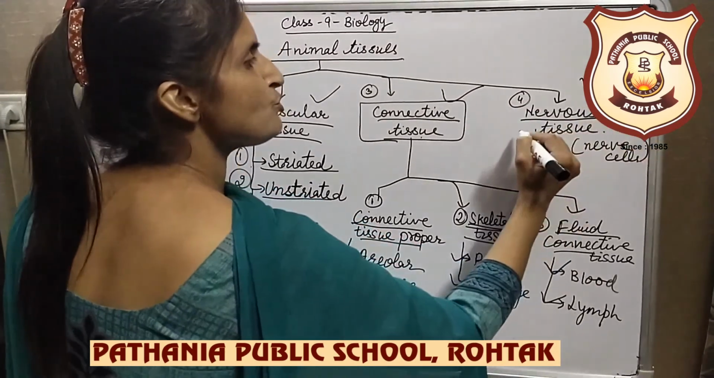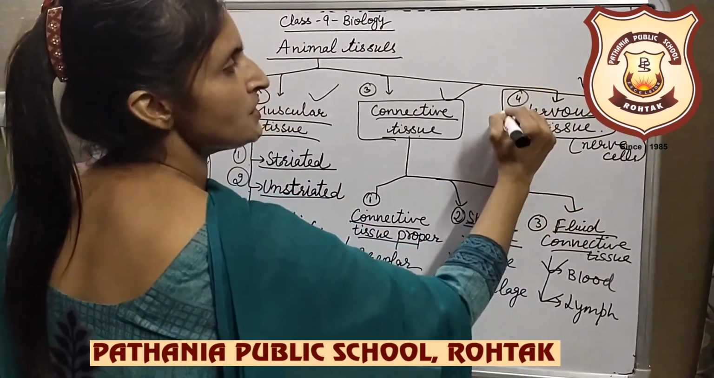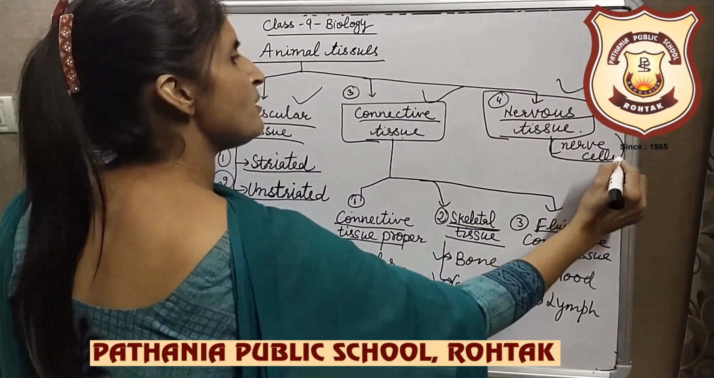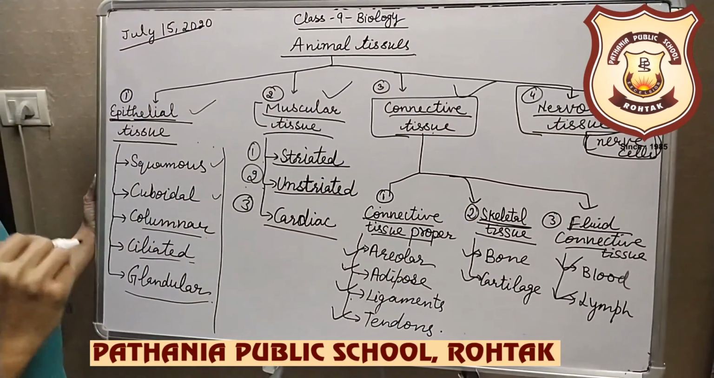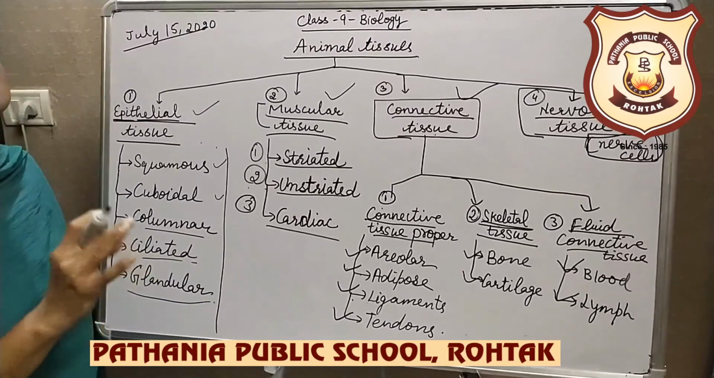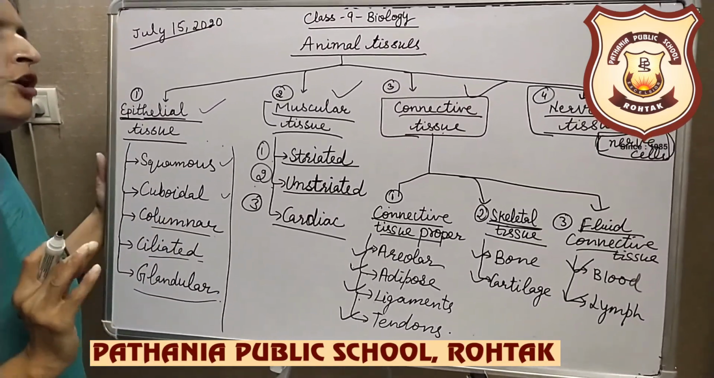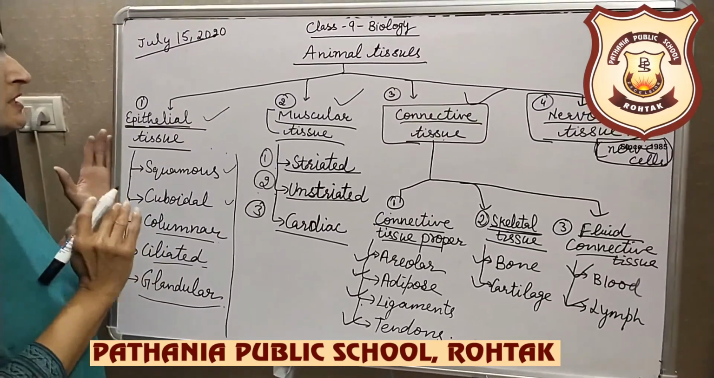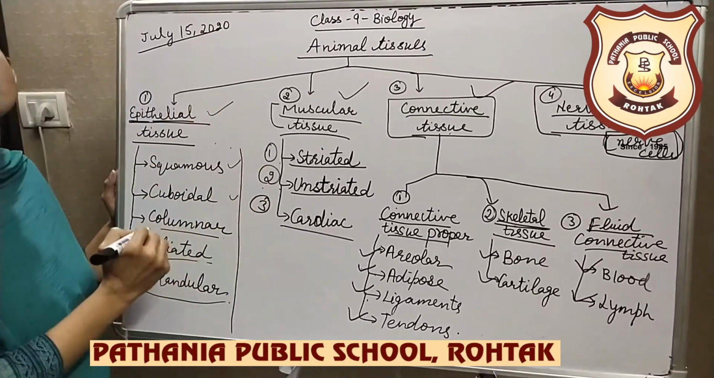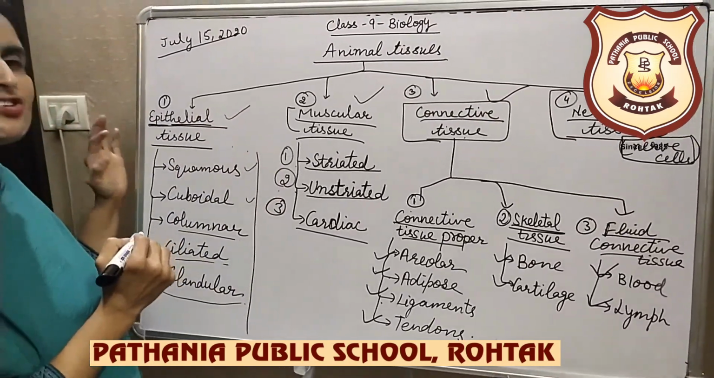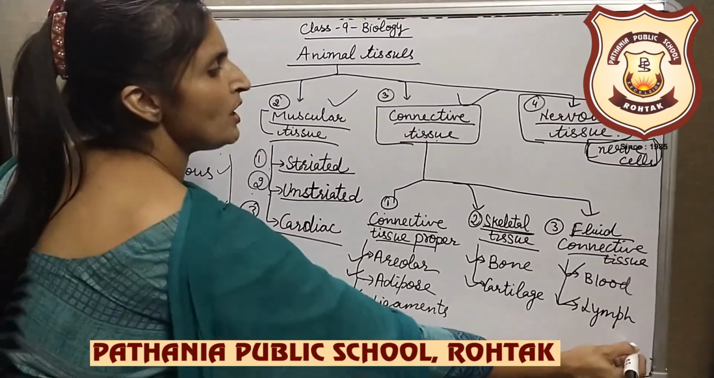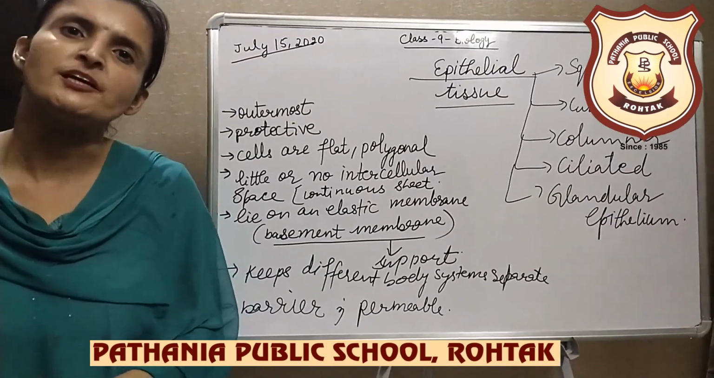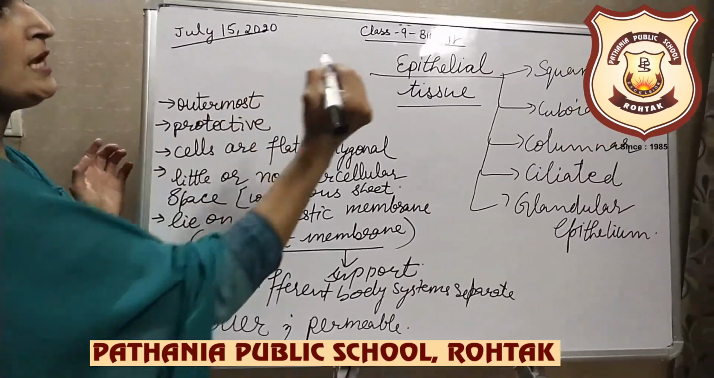Fourth type of tissues present in the animal body is the nervous tissue, which is made up of millions of nerve cells that help in transmitting the message from the stimulus to the effector organ. Now we will discuss about all these types of tissues, the structure of the cells and their function in detail one by one. Let us begin with epithelial tissue.